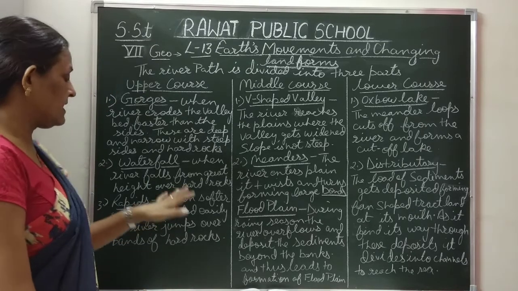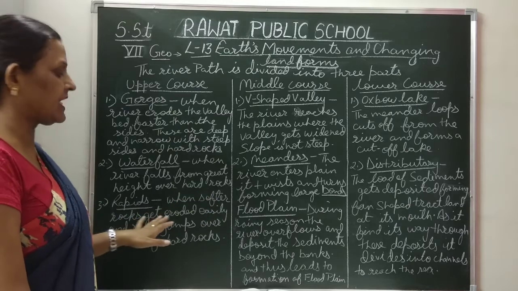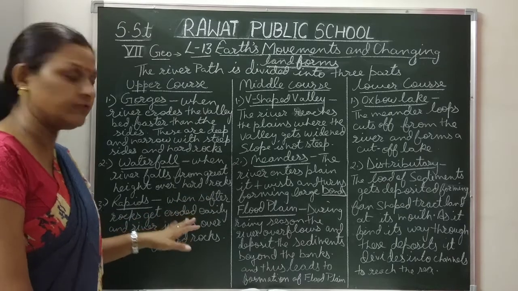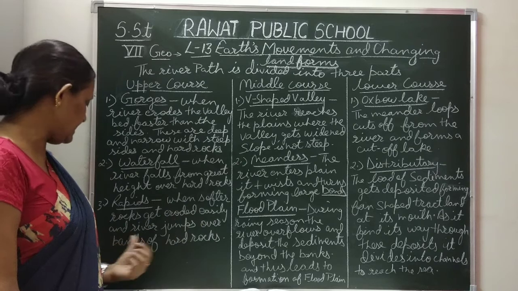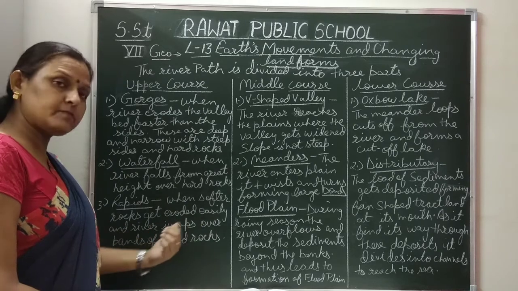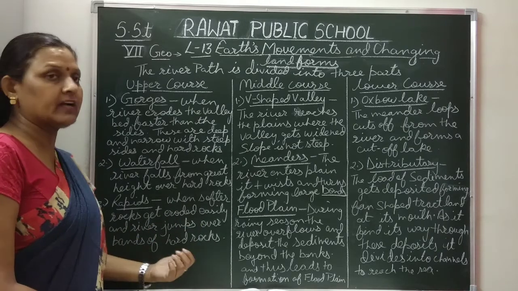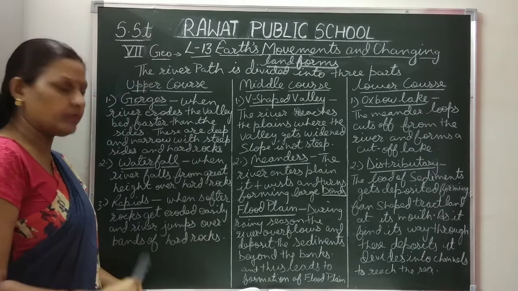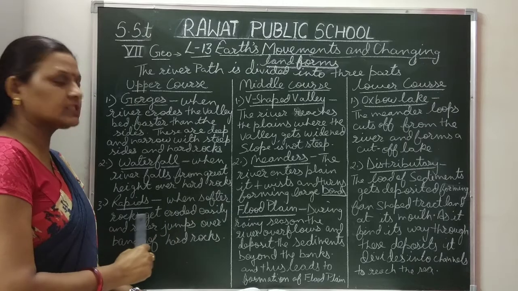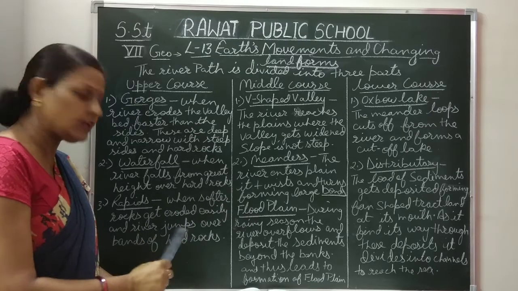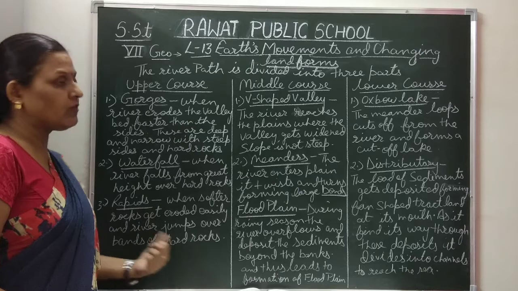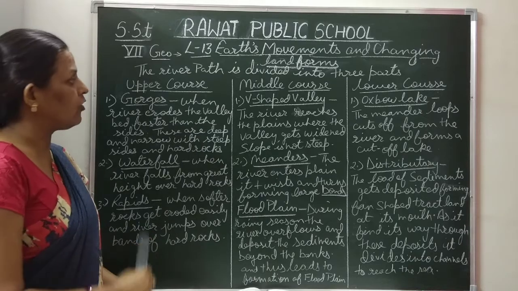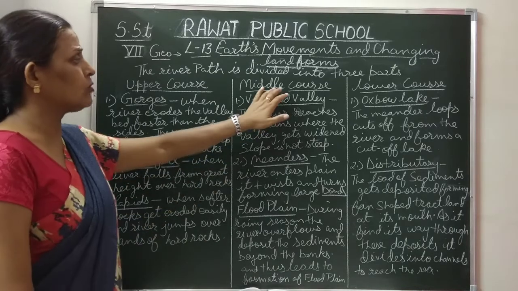Now rapids. When softer rocks get eroded easily by the river and the river jumps over bands of hard rock, then rapids are formed.